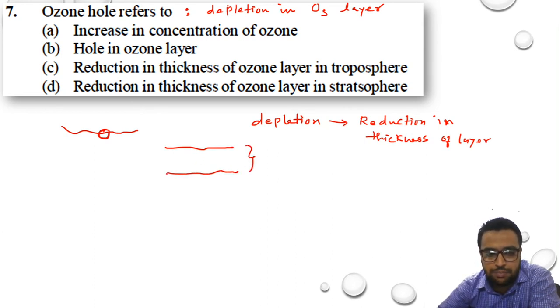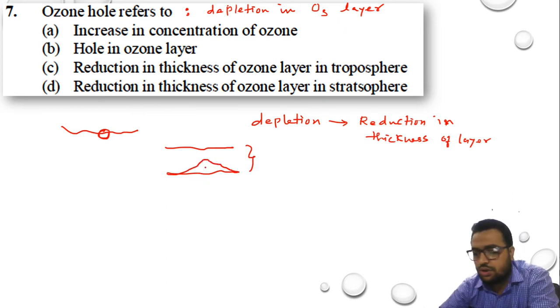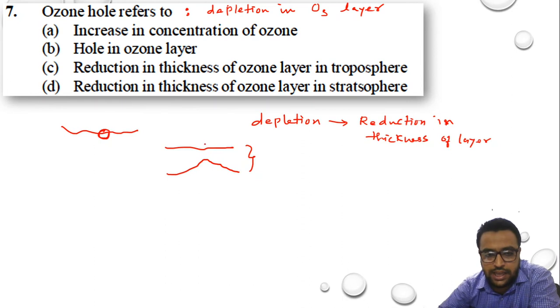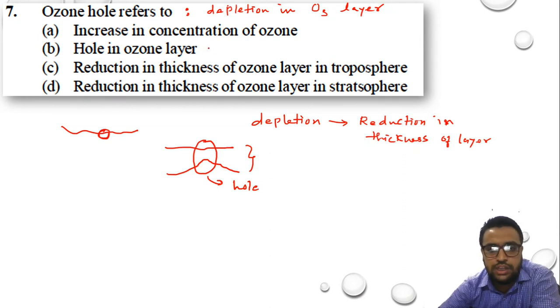What will happen at some point? The layer will get decreased, in the sense the thickness of the layer will get reduced. When the thickness at such points gets reduced, this is referred to as a hole. Hole in the sense it will not be completely transparent. The layer will get reduced in terms of thickness. So a hole in the layer cannot be the option. The hole does not form. It is nothing but the thickness of the layer getting reduced.